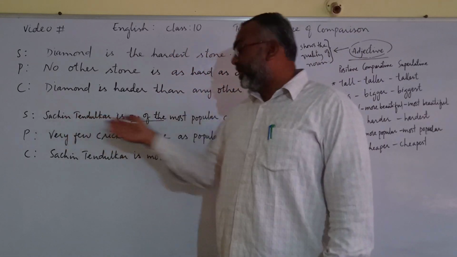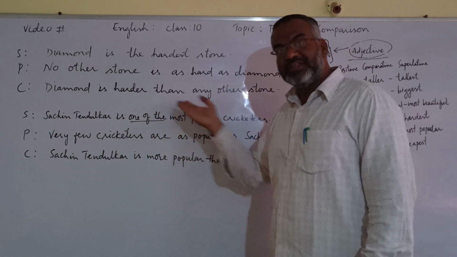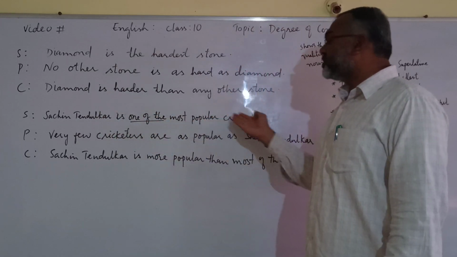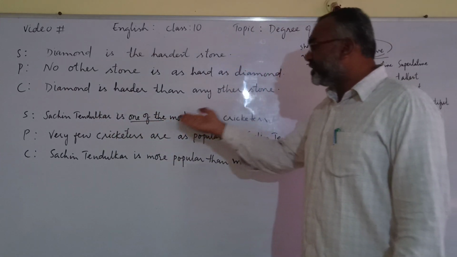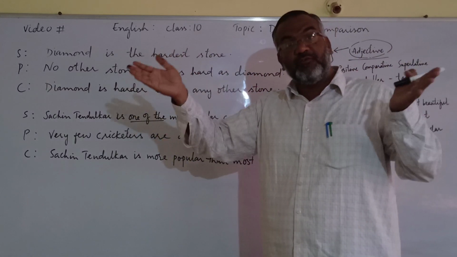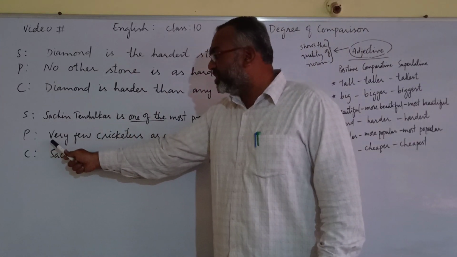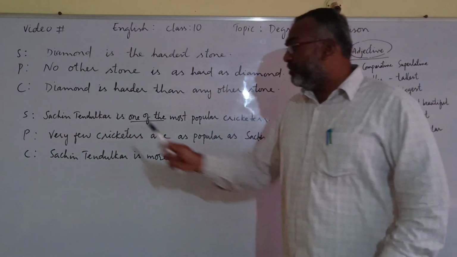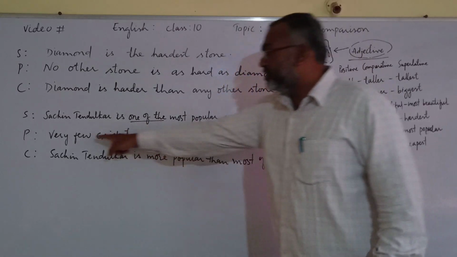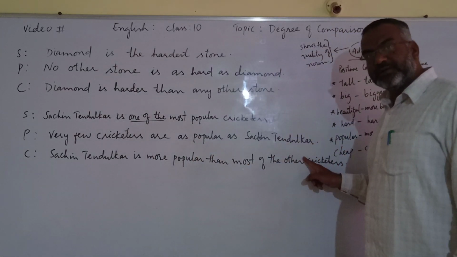But when this expression comes, Sachin Tendulkar is one of the most popular cricketers, it means Sachin Tendulkar is not the most popular, but he is one of the most popular cricketers. In that case, positive degree will begin with very few cricketers are as popular as Sachin Tendulkar.